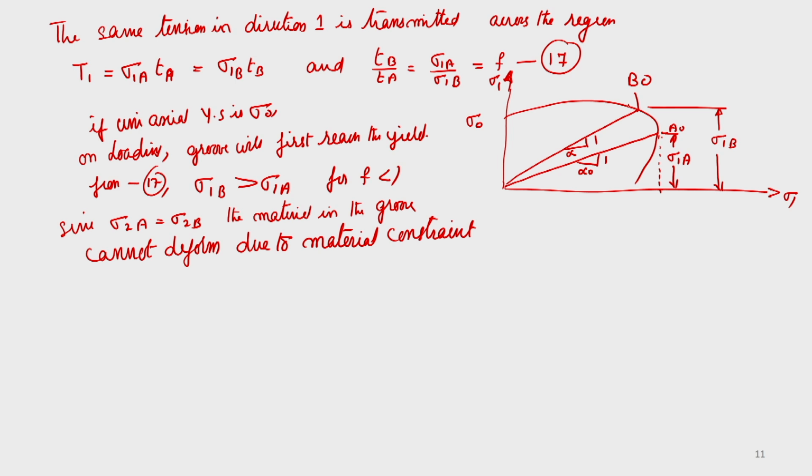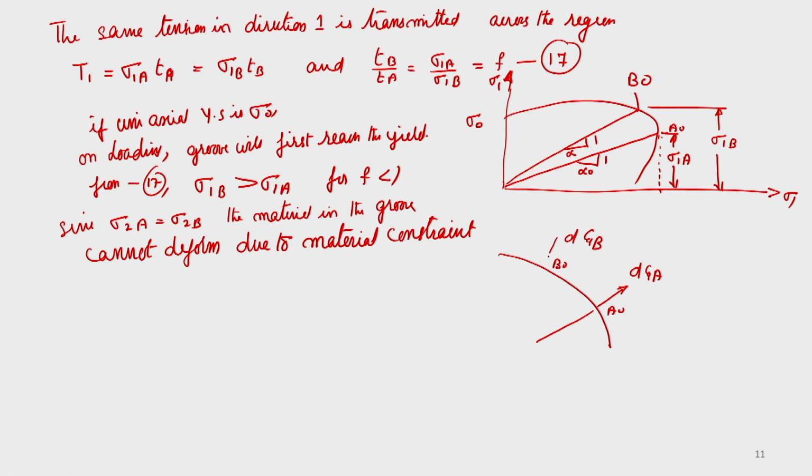So if you just consider the incremental deformation which is taking place, this is your d epsilon A, which is normal to your locus. This is A0. And here, this is d epsilon B, which is B naught here.